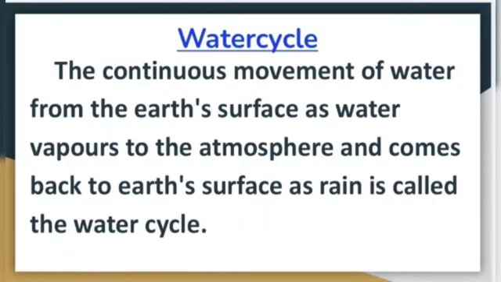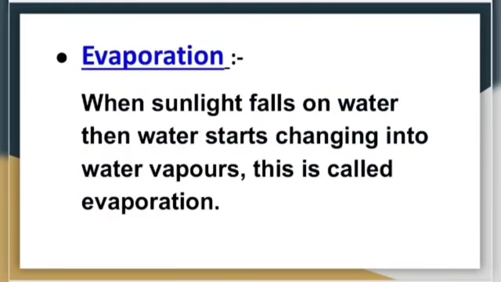It means water goes from the earth's surface as water vapors and then comes back to the earth's surface in the form of rain. Now we will recall how the water cycle works. The first stage is evaporation. What is evaporation?